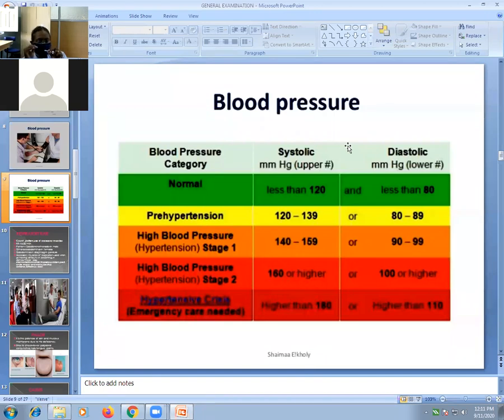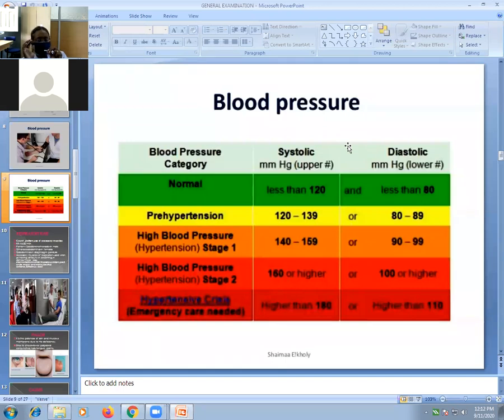Then on further decreasing the pressure, suppose up to 80 or 90, the sound disappears or is muffled. That is your diastolic pressure. So like that, you can check systolic as well as diastolic pressure with the help of a stethoscope. That is the auscultatory method to measure blood pressure.